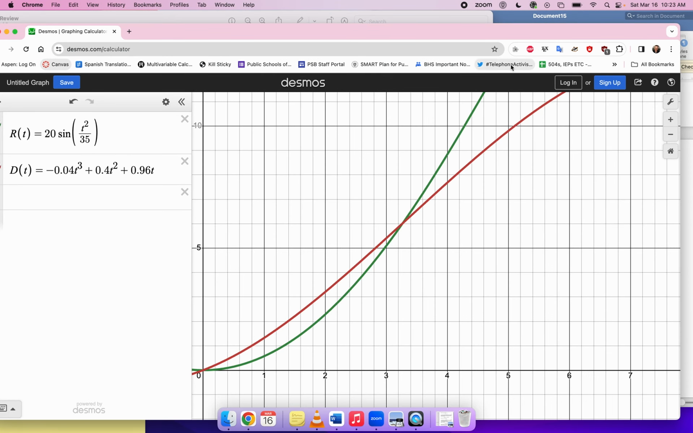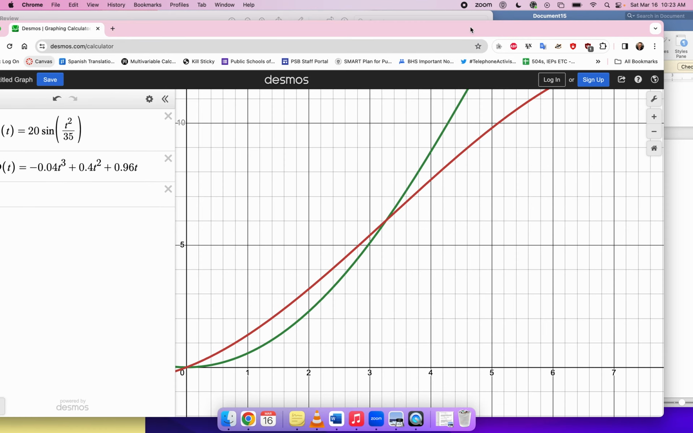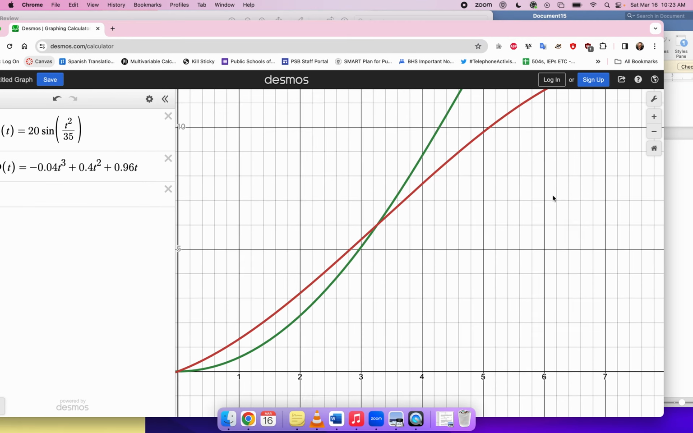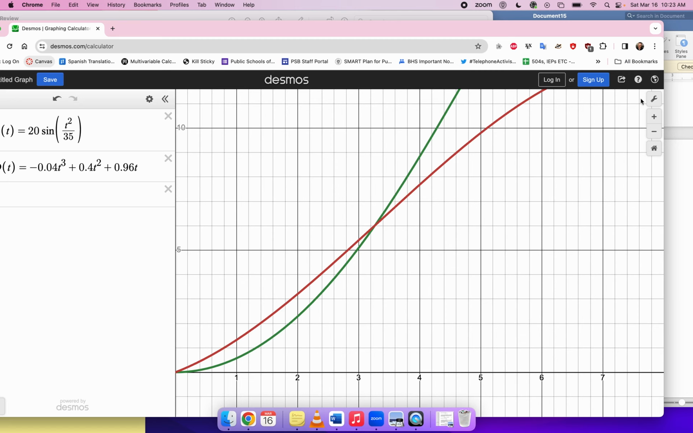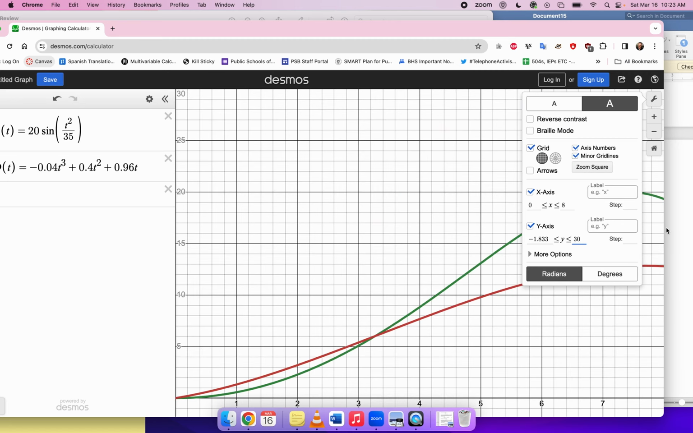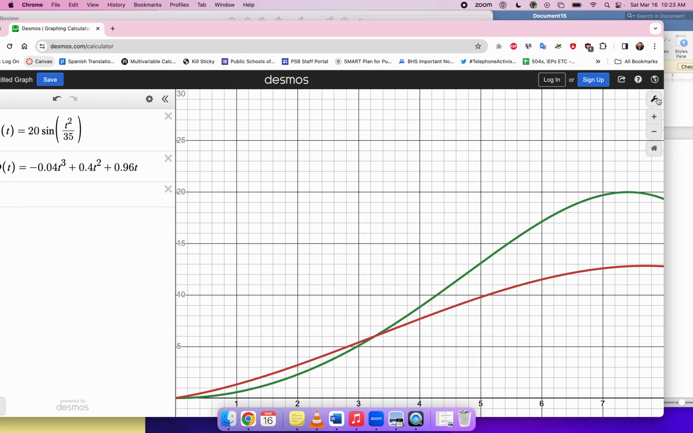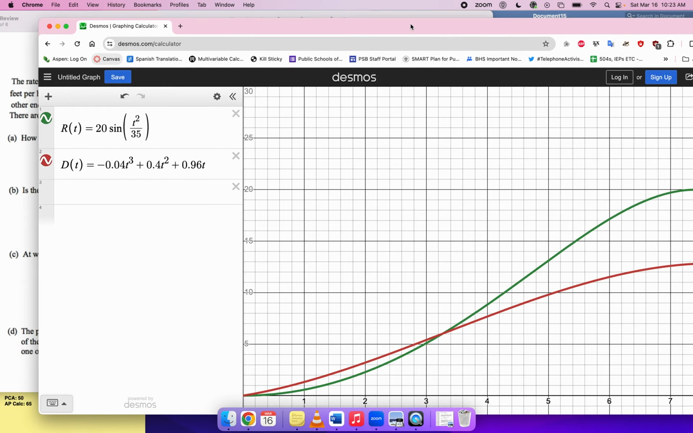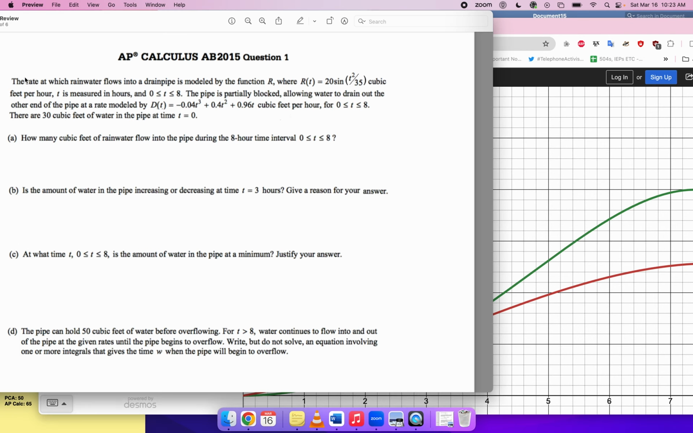Okay. I can see the graphs kind of go off the screen, so I'm going to change my y values so that I can see them all. Maybe 30. Yeah, that does the job. So my window right now is 0 to 8 and like -1 to 30. And that gives me this picture. That's a pretty good picture. Okay, so now that I've got these graphs, let's answer some questions.